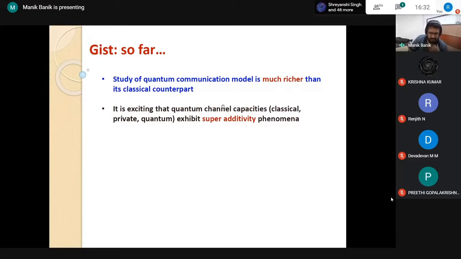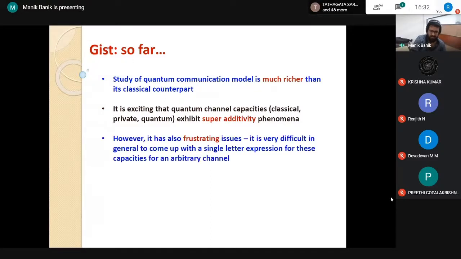It is exciting that quantum channel capacities, all these capacities, classical, private or quantum, exhibit superadditivity phenomena, which means that from something zero, channels with zero capacity, we can get something non-zero. Means 0 plus 0 can be non-zero if you consider quantum capacities or classical capacities or their private capacities. However, it also has frustrating issues.